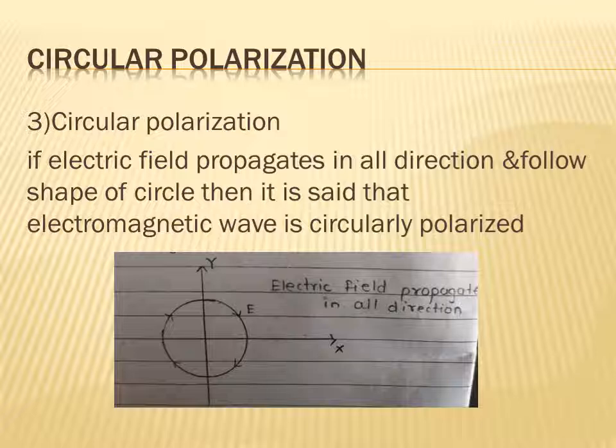See in figure, the electric field propagates in all direction and follows the shape of a circle. So this type of electromagnetic wave is circularly polarized.